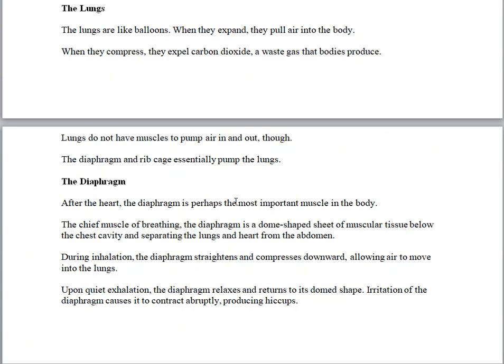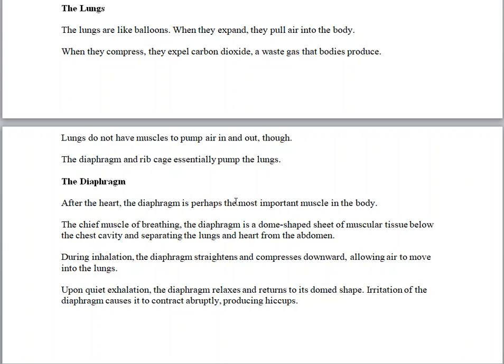So what happens during inhalation? When you inhale, the diaphragm straightens and compresses downwards. That is to create enough room for air into the lungs. And when you're exhaling, that is breathing out, the diaphragm relaxes and returns into its shape.